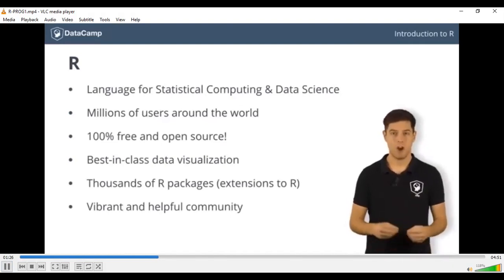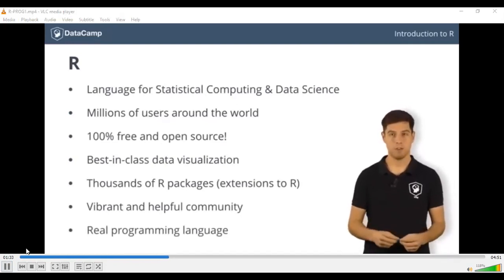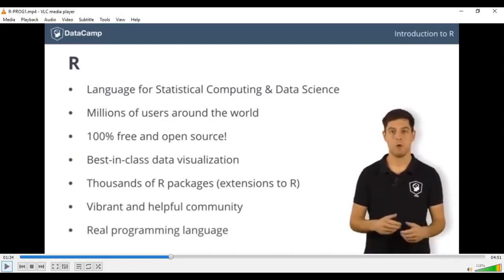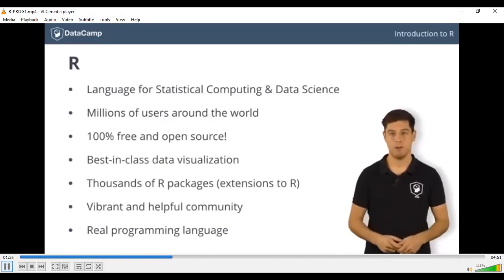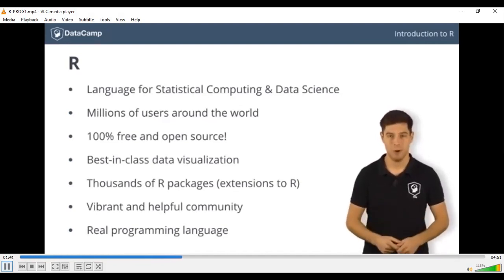Last but not least, R is an actual programming language with a command line interface for executing code. This is a big plus compared to other point-and-click programs out there. It might take some energy to fully get the hang of it, but fear not. DataCamp is here to help you master R in no time.